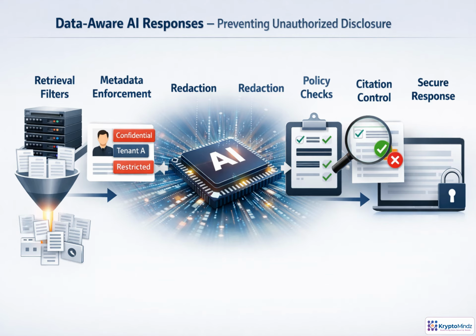Preventing unauthorized disclosure has to continue after retrieval. The system first limits context to the documents, rows, chunks, and fields the user may access. Metadata checks tenant, clearance, labels, and purpose before anything reaches the prompt. During generation, sensitive values can still surface, so output policy checks redact or transform them. Finally, citations are validated so references do not expose restricted source names, snippets, or metadata. Security applies end-to-end.